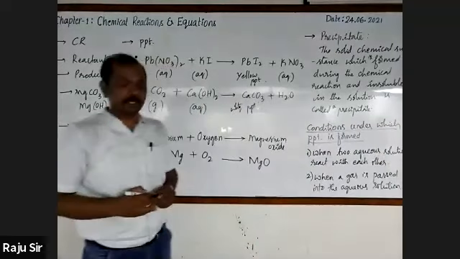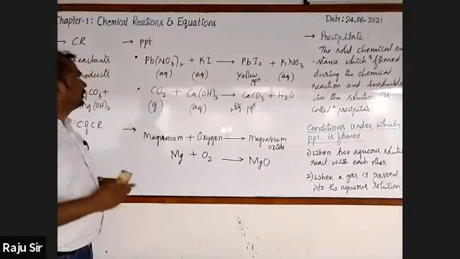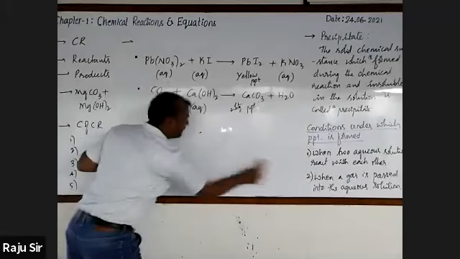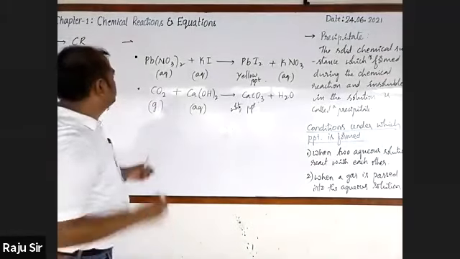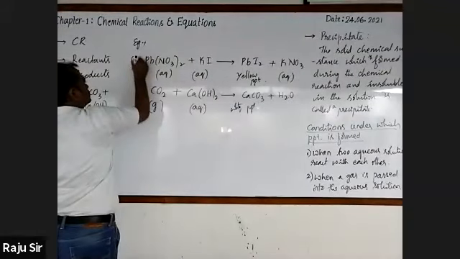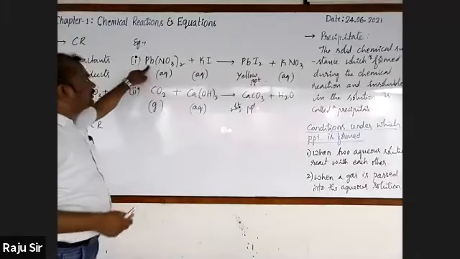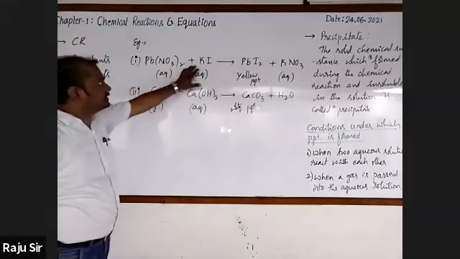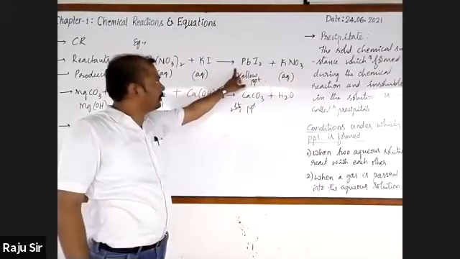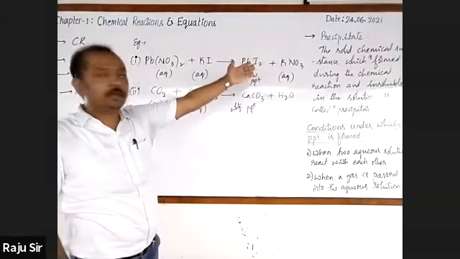When gas is passed into the aqueous solution, with respect to that, you have to write these two examples. This is the first one. When the aqueous solutions of lead nitrate and potassium iodide react with each other, they form the yellow precipitate called lead iodide and the aqueous solution called potassium nitrate.